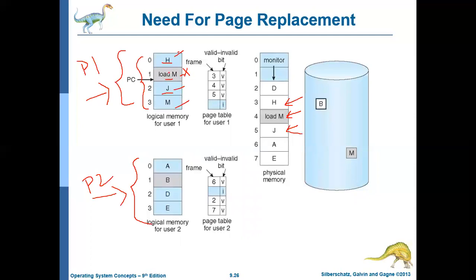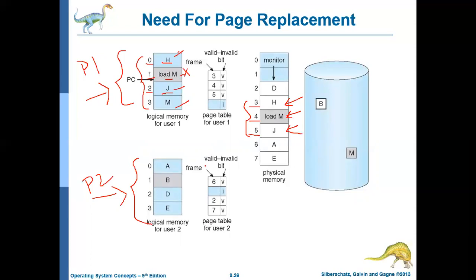Page 0 of process 1 is mapped to frame 3. Page 1 of process 1 is mapped to frame 4. Page 2 of process 1 is mapped to frame 5. Here it is contiguous, but really it need not be contiguous.